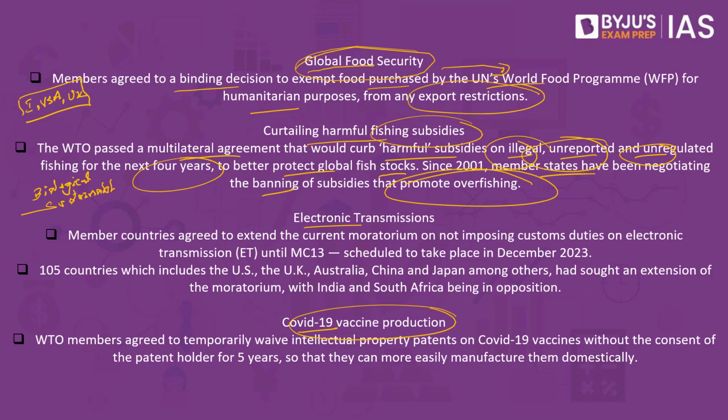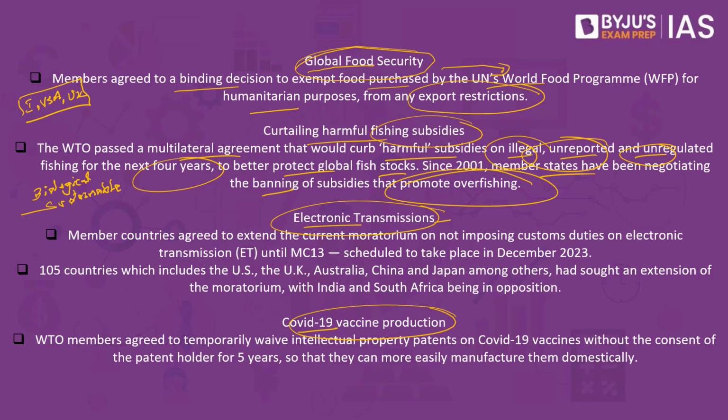So remember, when it comes to the overfishing, you're not supposed to provide the subsidies, but if this is for making sure that you're taking care of the fishing sector, making sure that this fishing is for the future and the sustainable progress, in that case alone you would be able to provide subsidy, says the second one. The third is in reference to electronic transmissions.